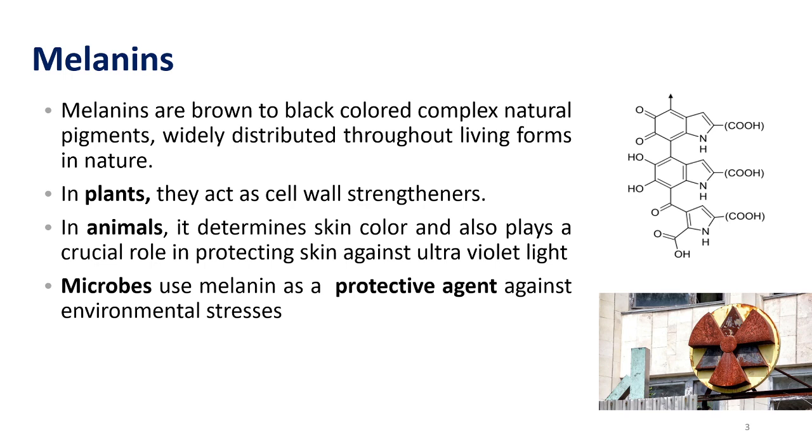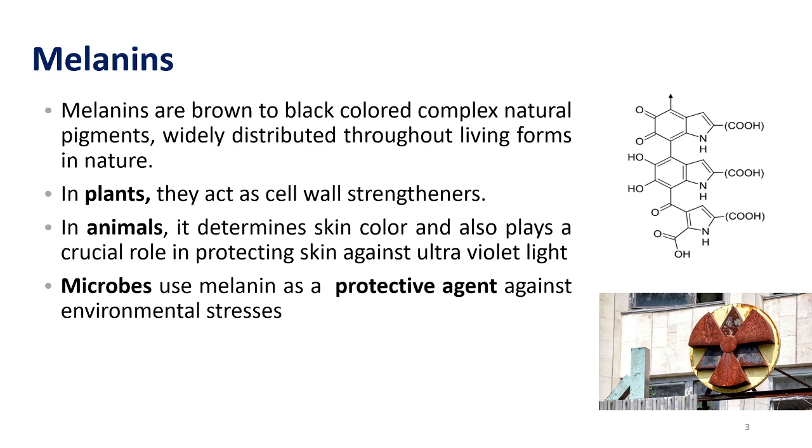Microbes are somewhat the same, producing melanin during stress conditions, mainly in stress prone areas such as sea water, sea sediments, and deep sea sediments. One of our works found that deep sea sediment bacteria produce a very good amount of melanin, and so do desert bacteria and heat tolerant bacteria. Bacteria which grow in very hot conditions were found to produce a very good amount of melanin, which one of our studies has found.